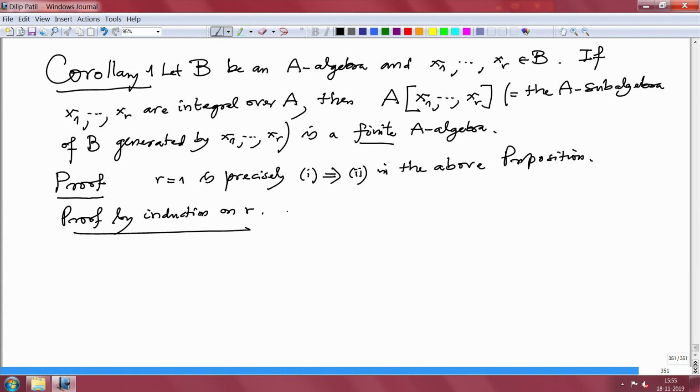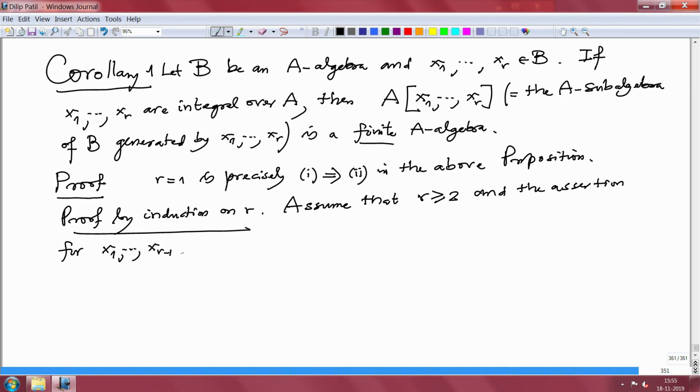So assume that r is bigger or equal to 2 and the assertion holds for elements x1 to x_{r-1}.